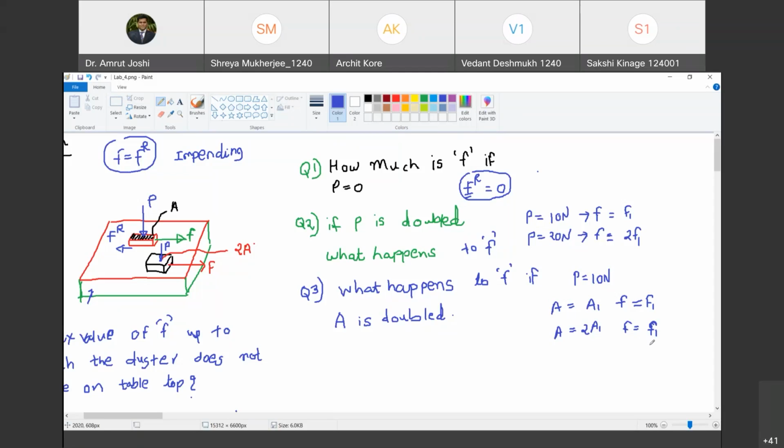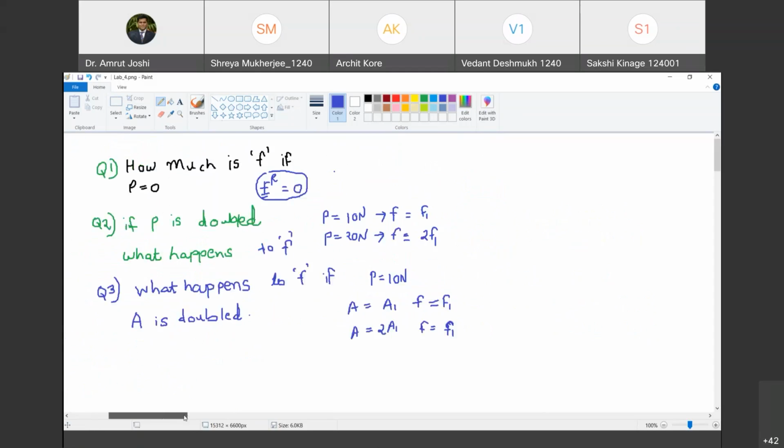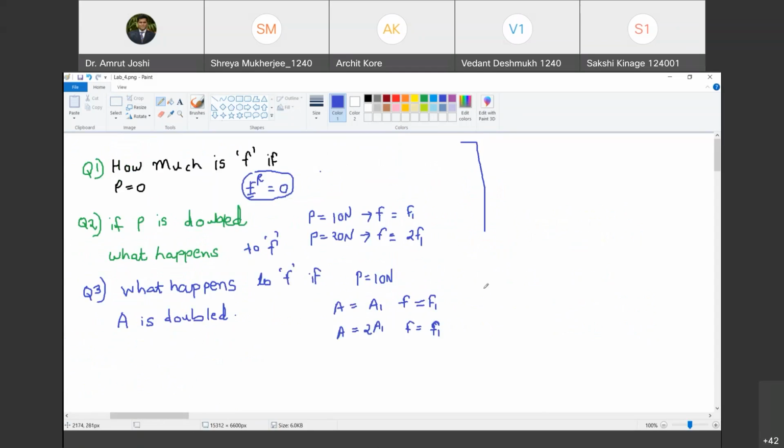Okay, so now once we answer these three questions, can I say something about the friction in terms of a mathematical relationship? Answer is yes. What can I say? Tell me. F, which is equal to Fr, that is the maximum frictional resistance, the frictional force that can be offered between the surfaces, is directly proportional to P. Can I say this?